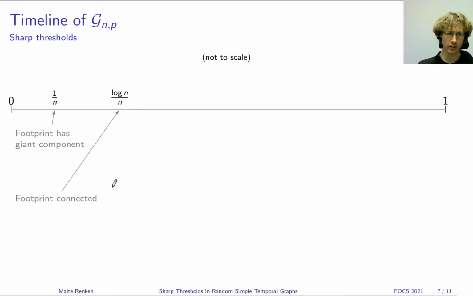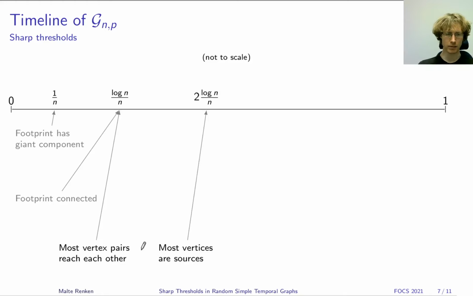And log n over n is also when we proved that the first temporal event we're interested in occurs, which is that most vertex pairs are able to reach each other through temporal paths. So in the simulation we just did, this would be the time where our randomly chosen top vertex was able to reach almost all, but not quite all, of the other vertices. The second event is the point we stopped the simulation at. This is when most vertices become source vertices. So this was the time when our top vertex was able to reach all the other vertices.